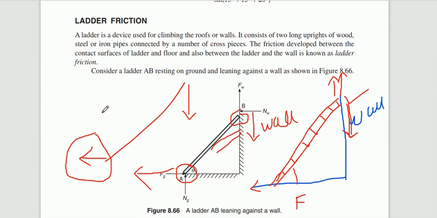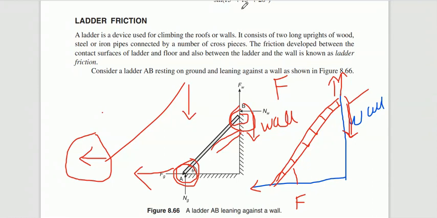In today's class we need to discuss the friction developed at the contact surfaces of the ladder: one contact surface is at the wall, another contact surface is at the floor. At the contact surface, what may be the friction value? That we can discuss here. Based on this we have simple problems.